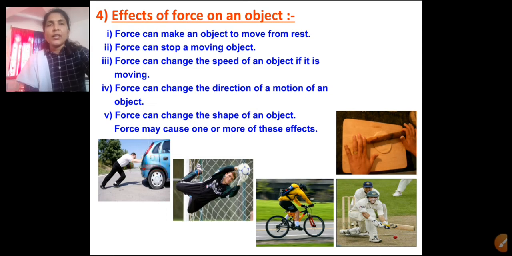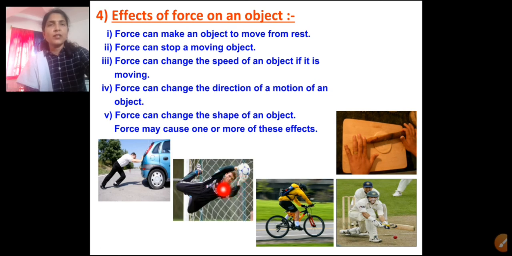Now in the second picture you can see the player catching a ball. This person is holding the ball. So here we can see force can stop a moving object. When someone throws a ball, the ball is in motion and changes its place, but this person is trying to stop the motion of the ball.